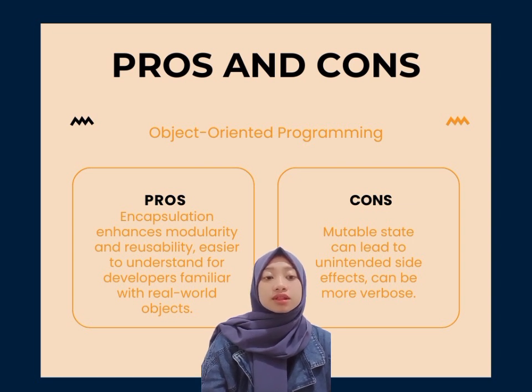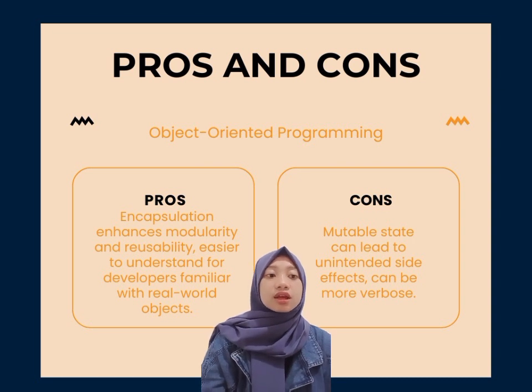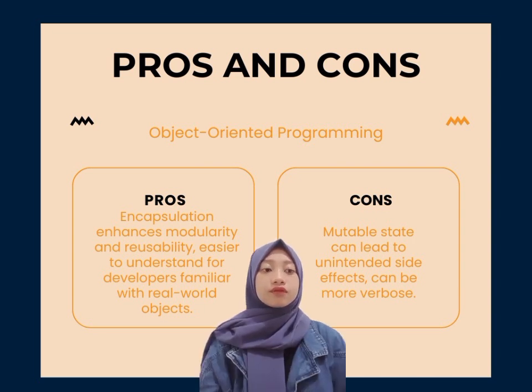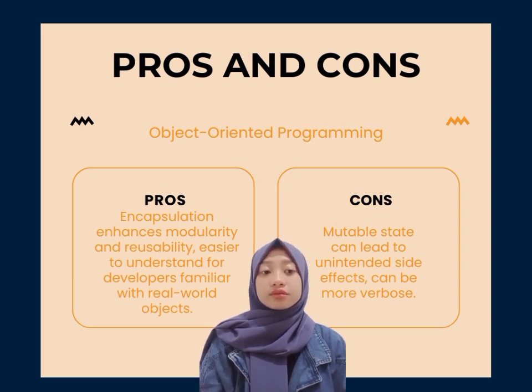Cons: mutable state, it means mutable data can lead to unintended side effects and make code harder to reason about. Verbosity, it means object-oriented code can sometimes be more verbose compared to functional alternative due to the need for class definition and method calls.